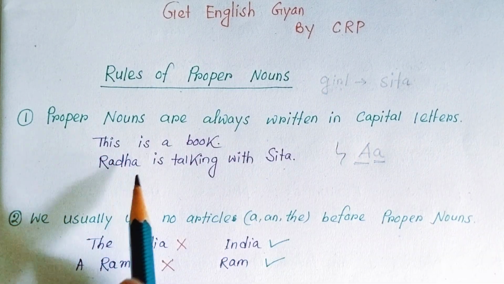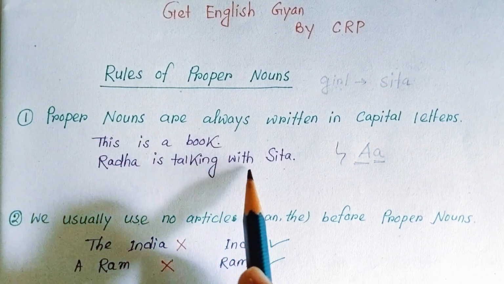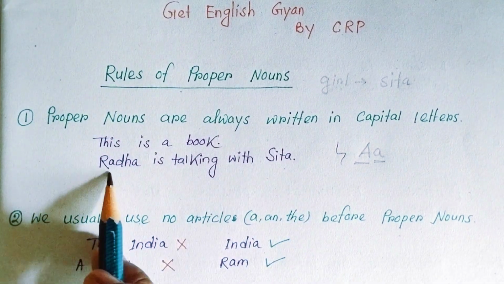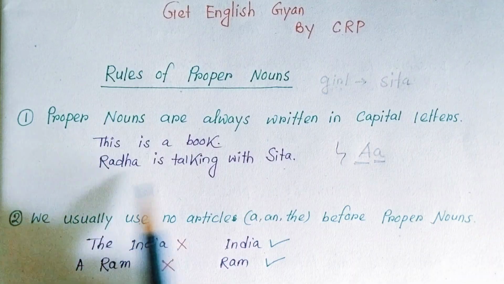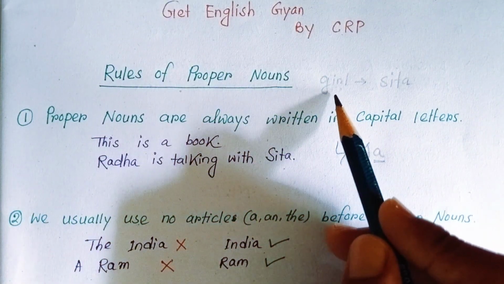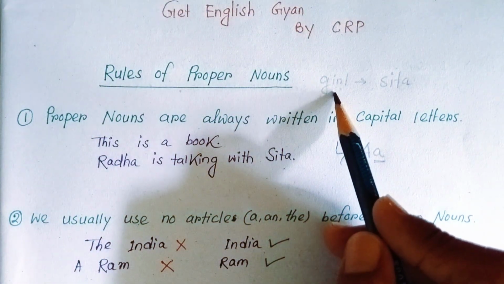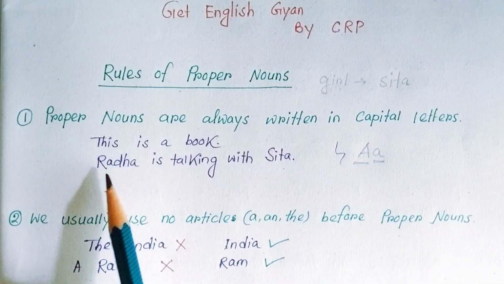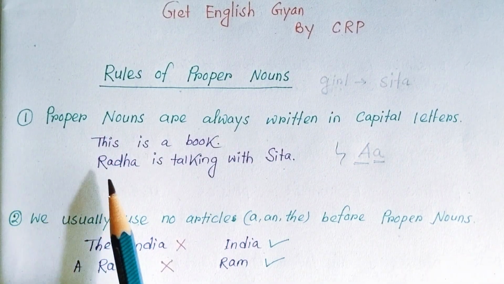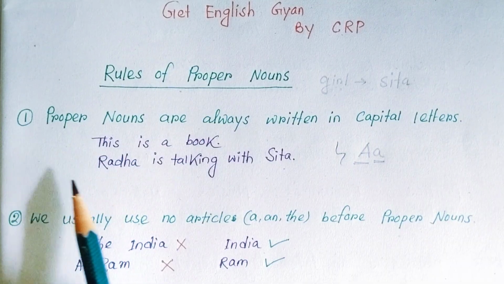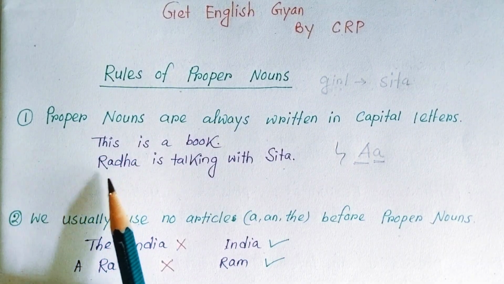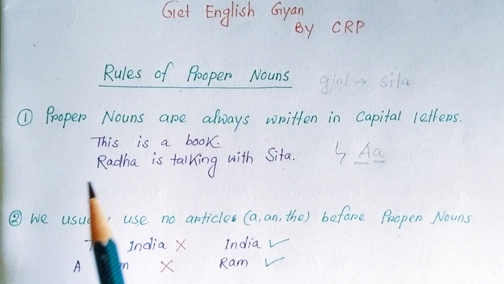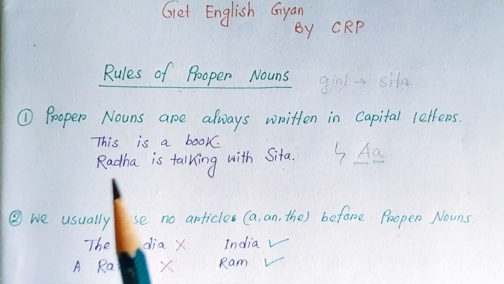But in the next example, Radha is talking with Sita. Here Radha is a proper noun, because I have already told you that if I talk about any girl, that is a common noun. But if I talk about a particular girl like Sita or Radha, that is a proper noun. Here Radha is a proper noun, that's why Radha is written in capital letter. Even in this sentence, Radha starts the sentence, so Radha is written in capital letter.